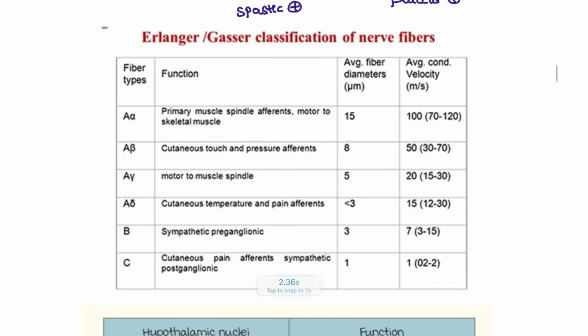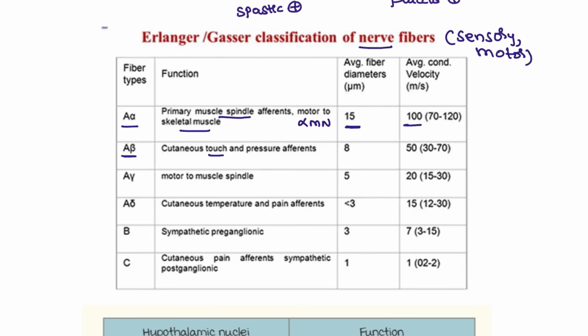Erlanger-Gasser classification for the nerve fibers. This is for both sensory and motor. So alpha, A, B, C, they are the types. Alpha type is for the muscle spindles, and also alpha motor neuron for the skeletal muscle. It contains the maximum fibers and maximum nerve conduction will be seen.